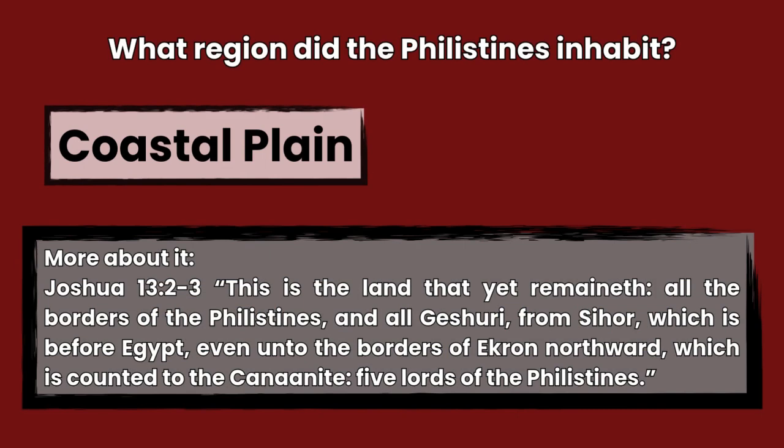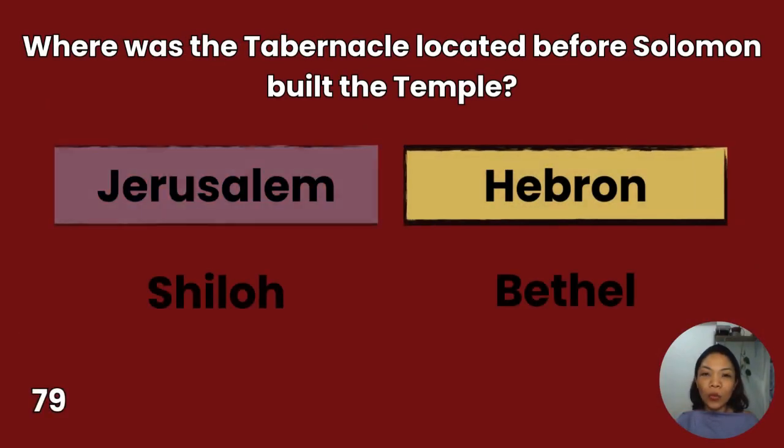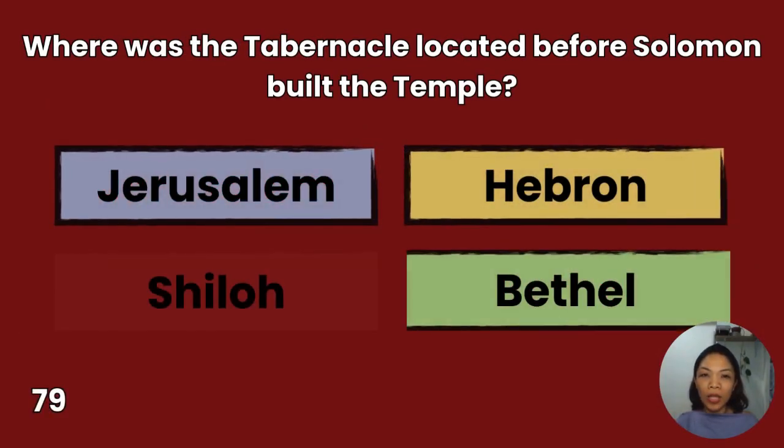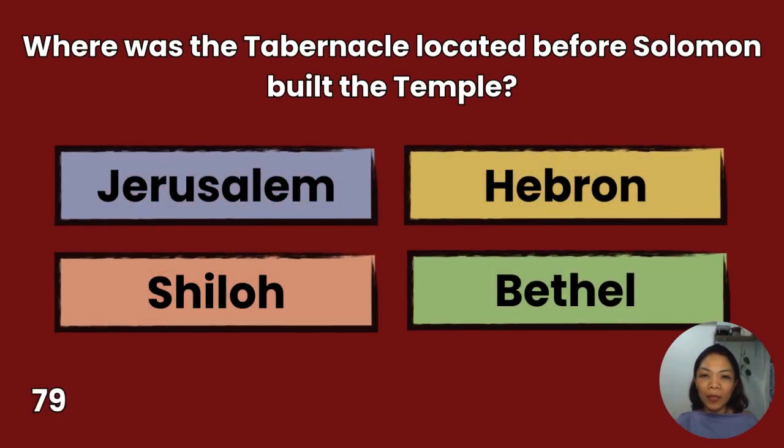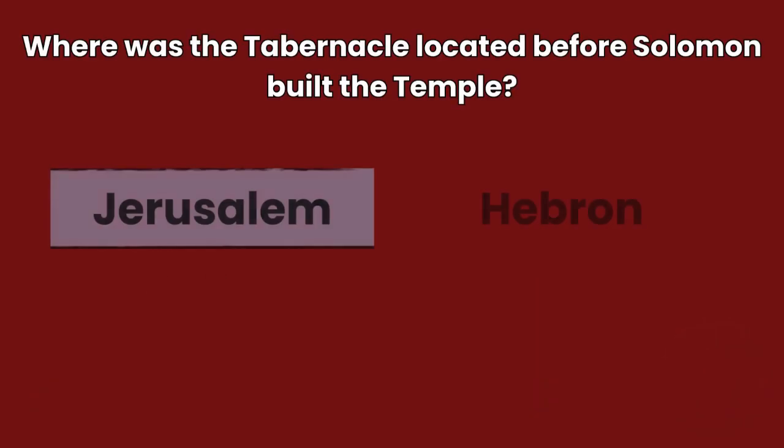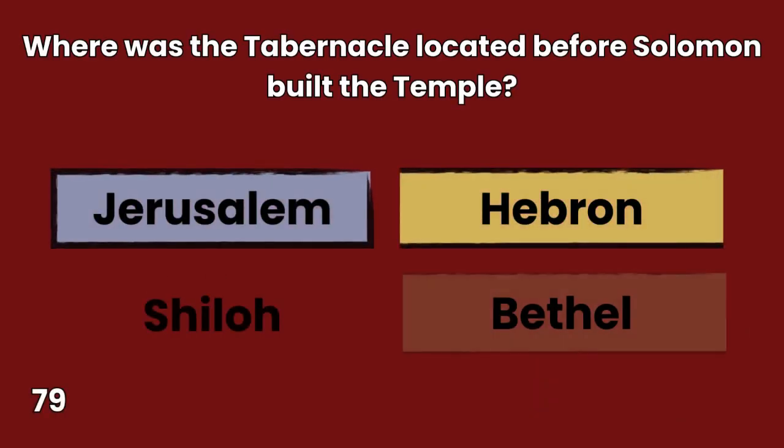The answer is coastal plain, Joshua 13:2-3. This is the land that yet remaineth, all the borders of the Philistines and all Geshuri, from Sihor, which is before Egypt, even unto the borders of Ekron northward, which is counted to the Canaanite, 5 lords of the Philistines. 79. Where was the tabernacle located before Solomon built the temple? Jerusalem, Shiloh, Hebron, Bethel. You have 10 seconds to answer.